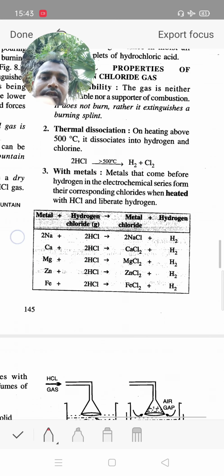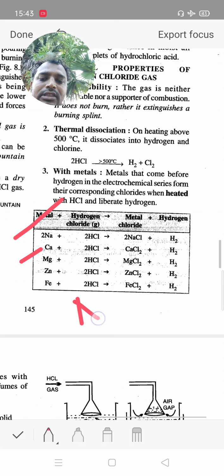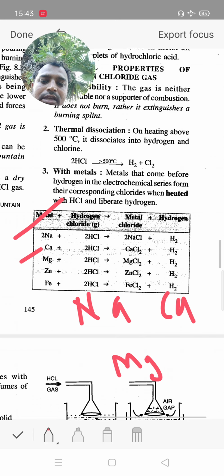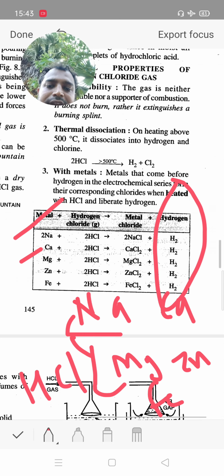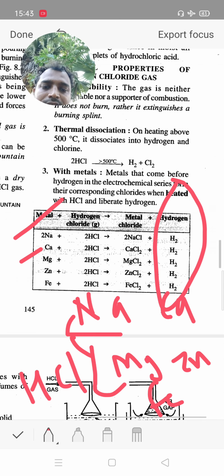In all of these, sodium, calcium, magnesium, zinc, and Fe react with HCl. We get hydrogen gas, liberated hydrogen gas, and their salt.